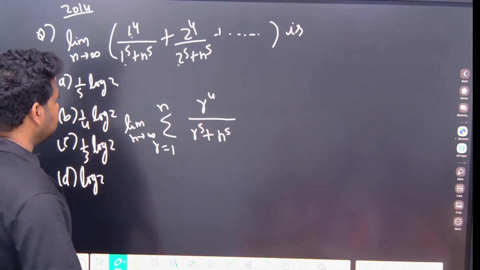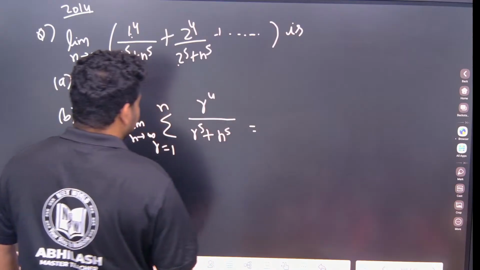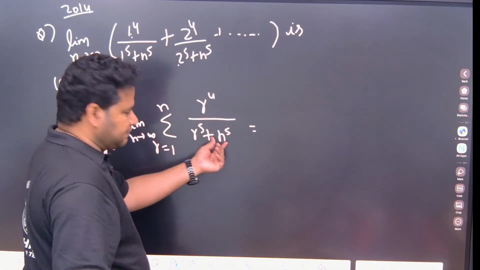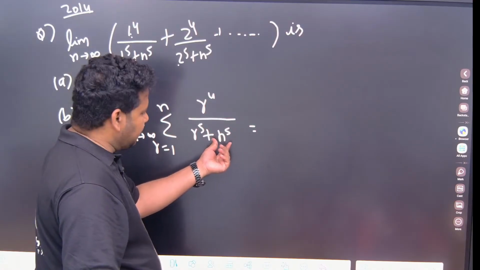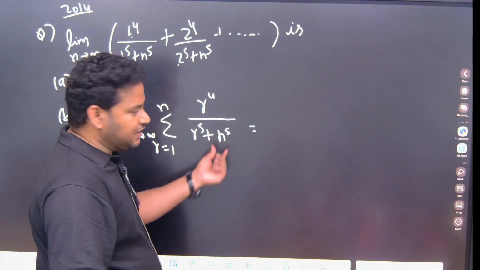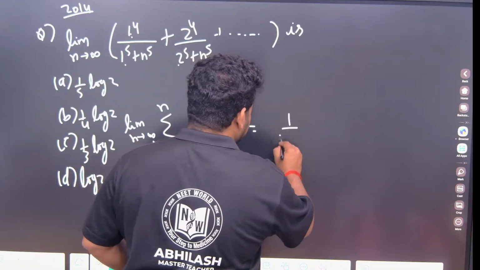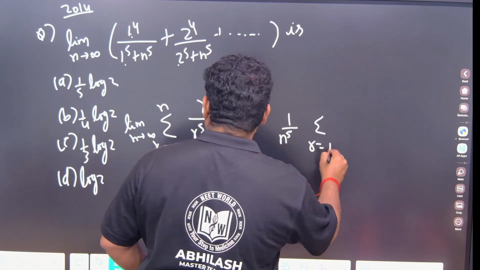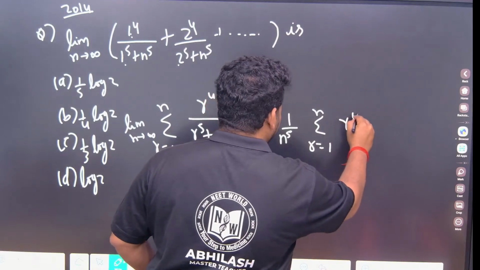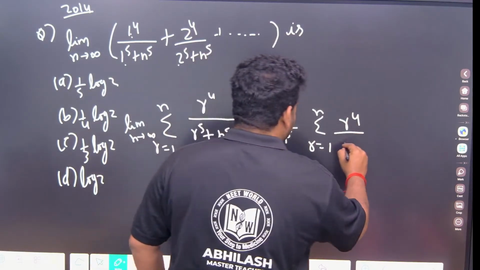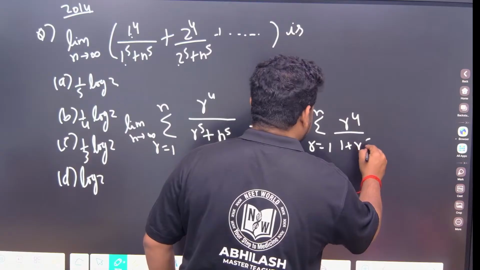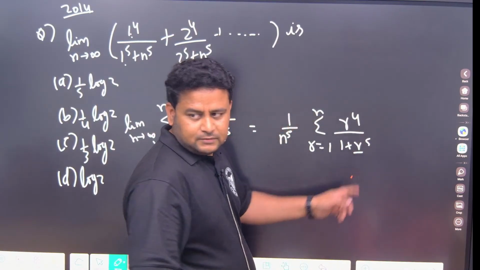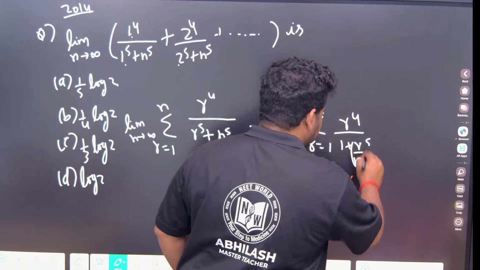Now what we have to do? We have to take 1 by n outside. 1 by 1 I cannot simply take directly; I have to take n to the power of 5 outside. So if I take 1 by n to the power of 5 outside, this will become summation r running from 1 to n, r to the power of 4 by 1 plus r to the power of 5 by n to the power of 5. I have to divide by n to the power of 5 here, so this will become r by n to the power of 5.